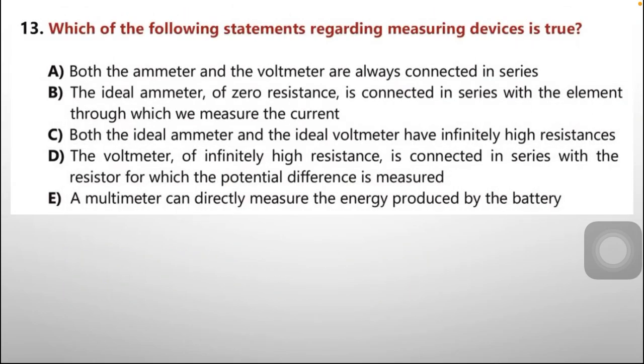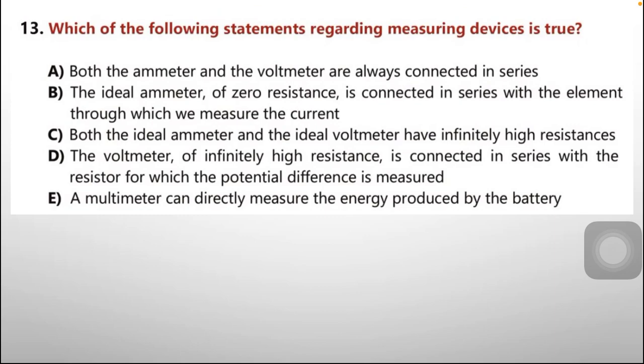Next is question number 13. Which of the following statements regarding measuring devices is true? Options are given below. A. Both the ammeter and the voltmeter are always connected in series. However, this is the incorrect option because ammeter is always connected in series and voltmeter is always connected in parallel.